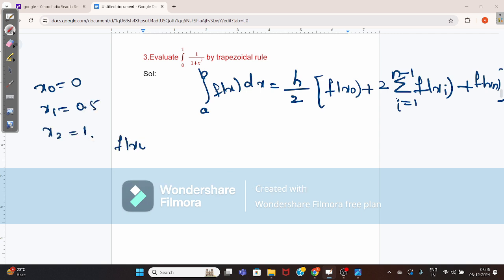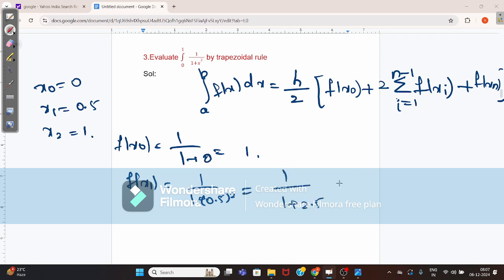F of x naught is 1 by 1 plus 0, which gives the value 1. F of x1 is 1 by 1 plus 0.5 whole square, that equals 1 by 1 plus 0.25, which is 0.8. F of x2 is 1 by 1 plus 1 square, that equals 1 by 2, which is 0.5.